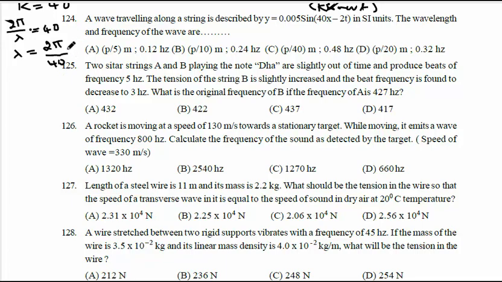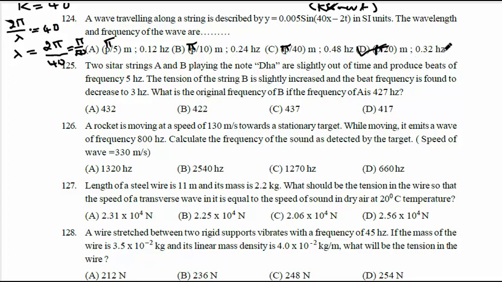If you do the calculation, 2 pi by 40 becomes pi by 20. So the wavelength of the wave is pi by 20. Which is the correct option here? Pi by 5, it is not. Pi by 10, no. Pi by 40, no. Pi by 20 is the only option, that is D.